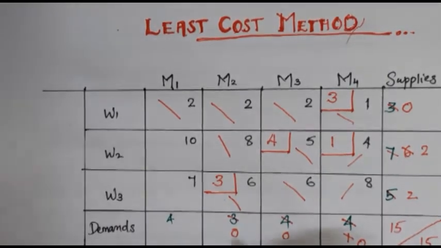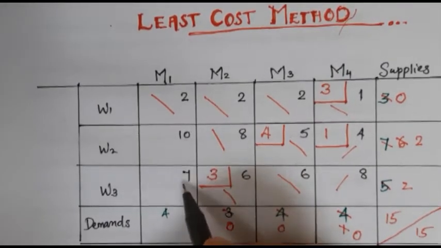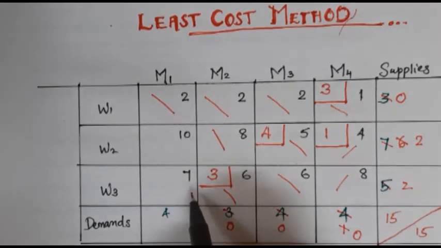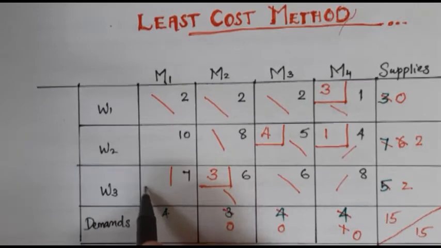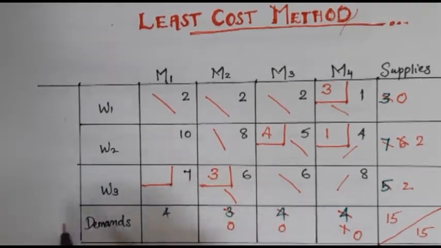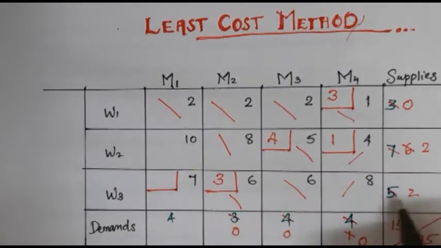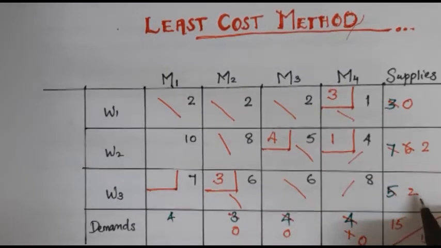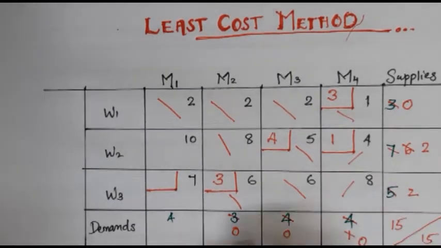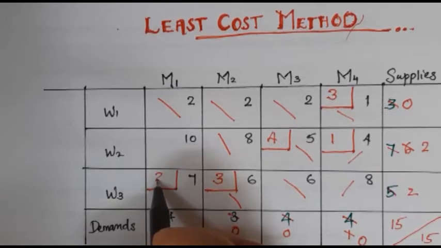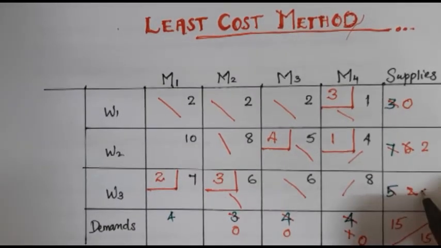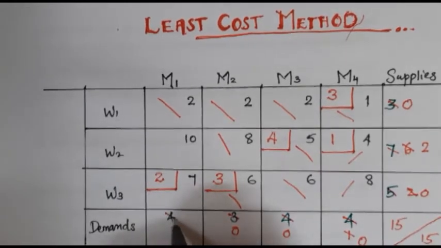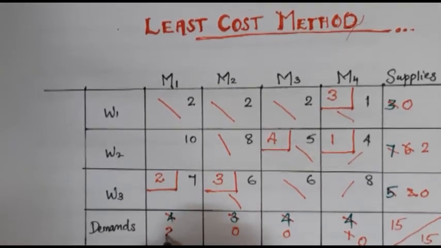Again 2 cells are remaining, 7 and 10. Here which one is the minimum value? 7 is the minimum value. So we can select this cell and we can check it for the minimum. Here 2 and 4 are here, so the minimum is 2. We can allocate 2 here. Then we can subtract 2 from here, then we will get 0, and we can subtract 2 from 4, we will get 2.